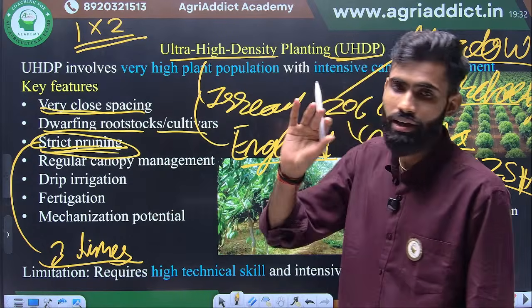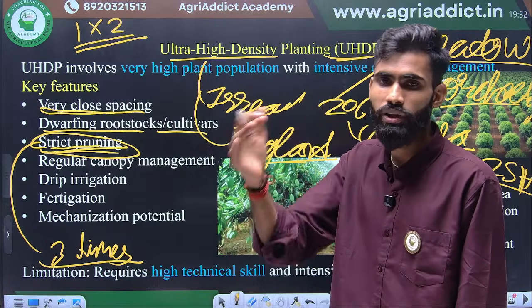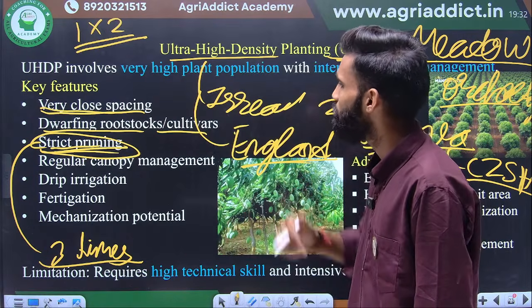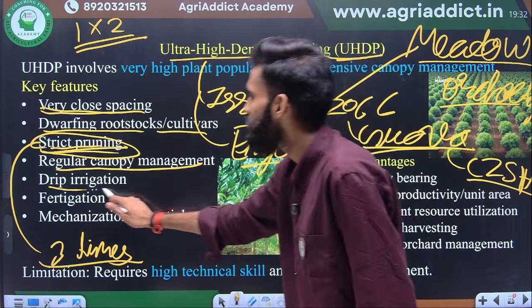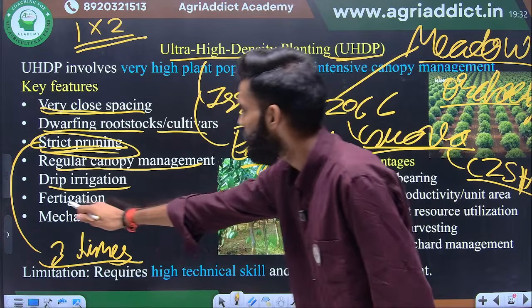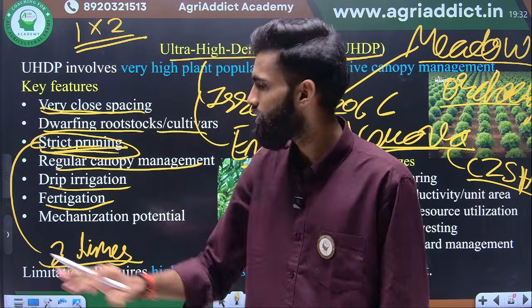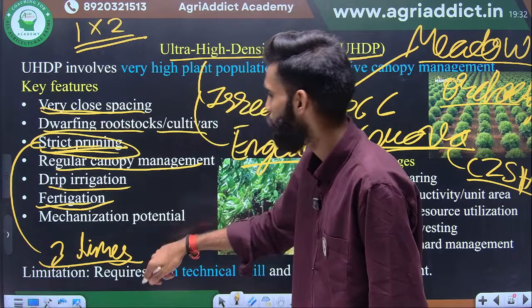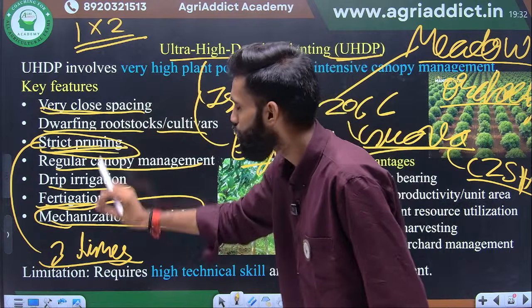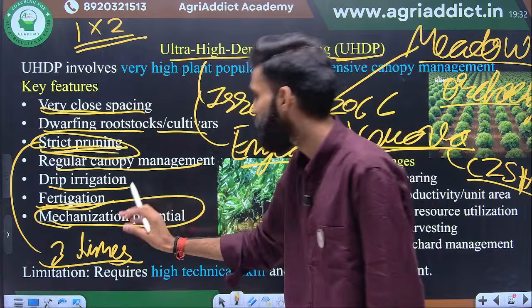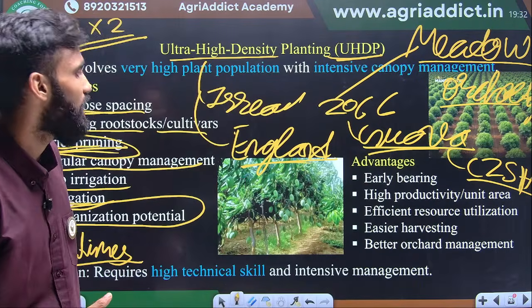In the case of apple, it also follows 3 to 4 prunings: summer pruning, winter pruning, and in between if required. Regular canopy management is an important thing. Drip irrigation, we always follow drip irrigation. Next the fertigation. In drip irrigation, we make a soluble fertilizer and apply that. That is fertigation. Next, the mechanization potential. In ultra high density planting, we follow almost 95% mechanization. These are the features of ultra high density planting.